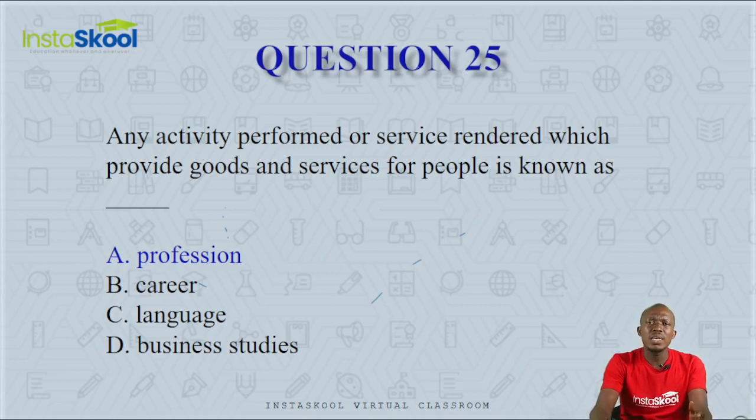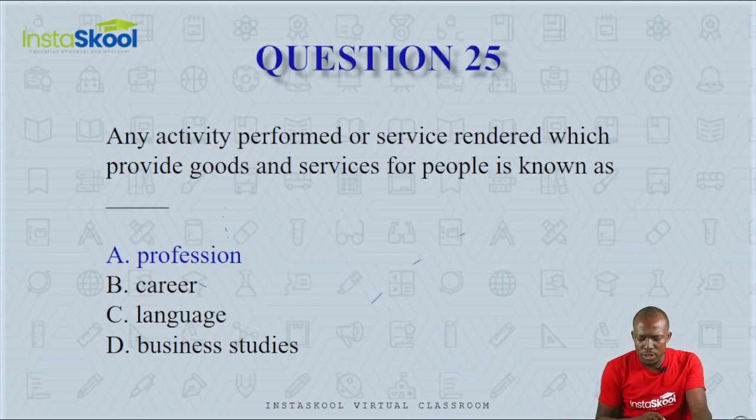Now this, the activity that people do, that a person would say, this is what I do, and that activity renders service to people or provides goods and services, is called the person's profession. A career is an elongated service. So when your profession is done over a long period of time, then it becomes your career path. But the activity itself is called a profession. So the correct answer here is option A.